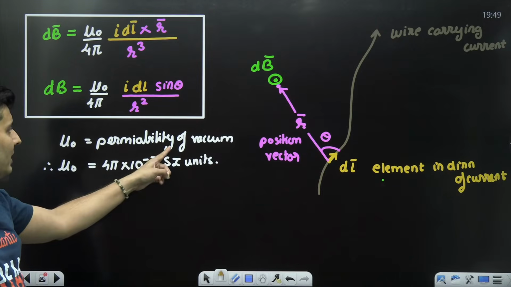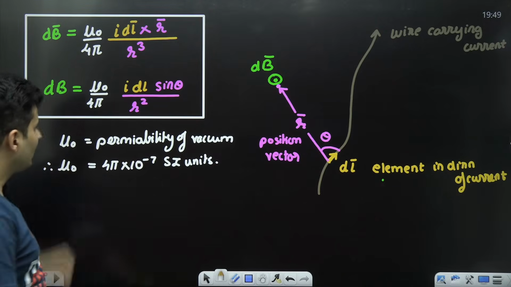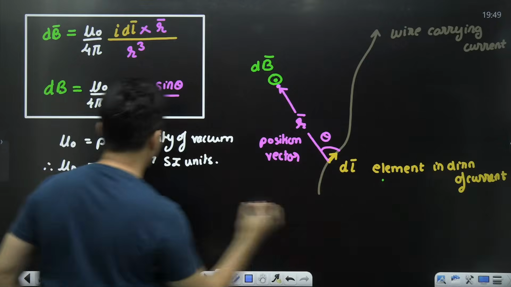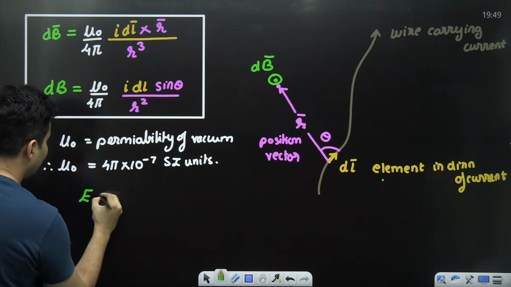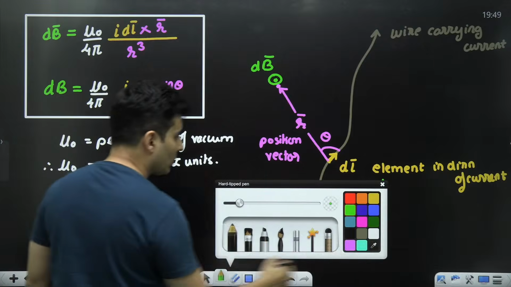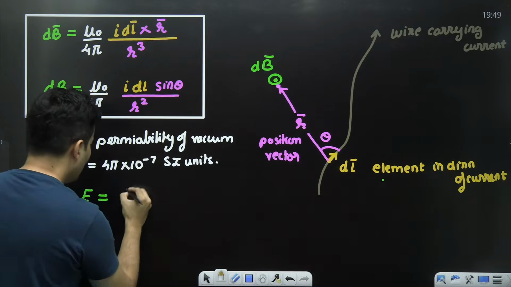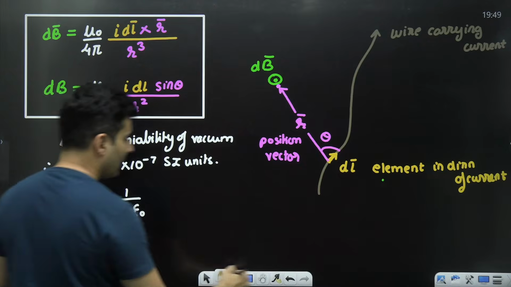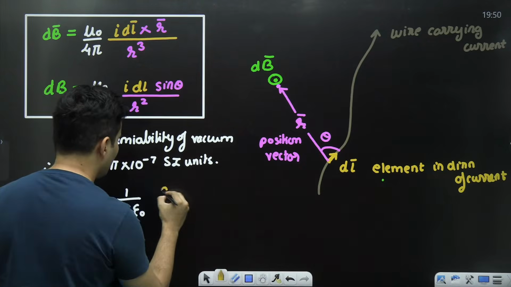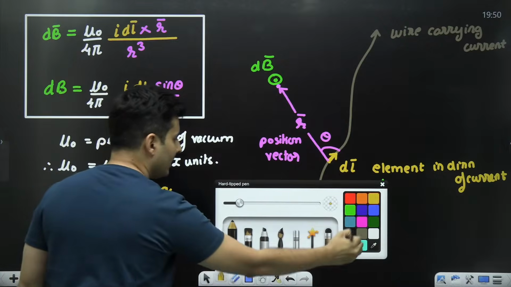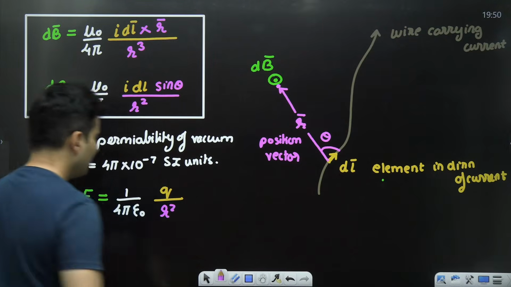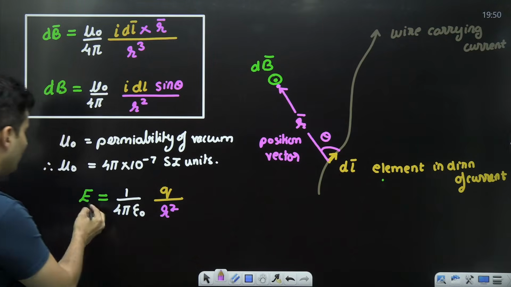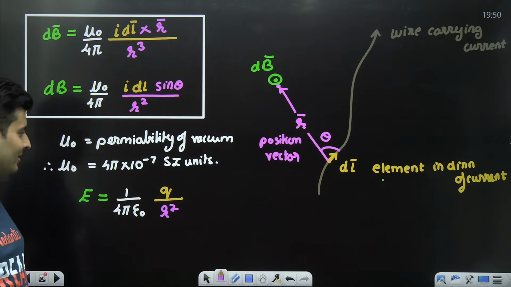Just like you had permittivity, you have permeability. Remember how the electric field formula looked in electrostatics? Try to recollect. You had 1 by 4 pi epsilon naught, and then you had the charge on the top, and then you had distance square. Do you remember this? This was the formula for electric field due to a charge.